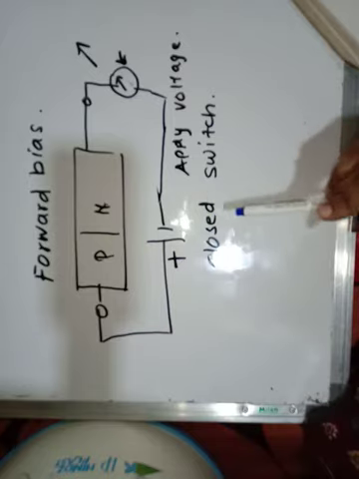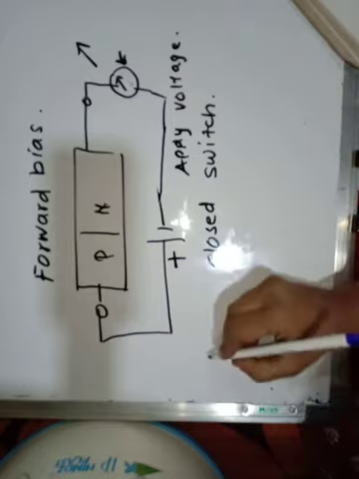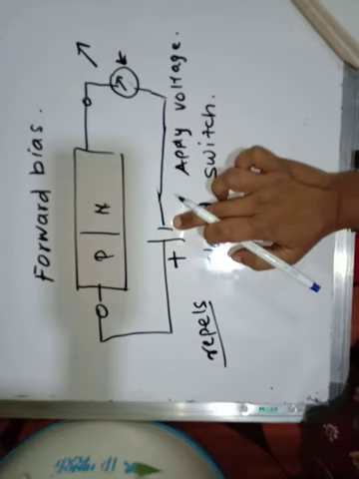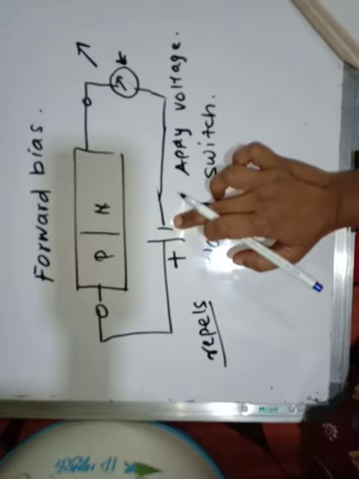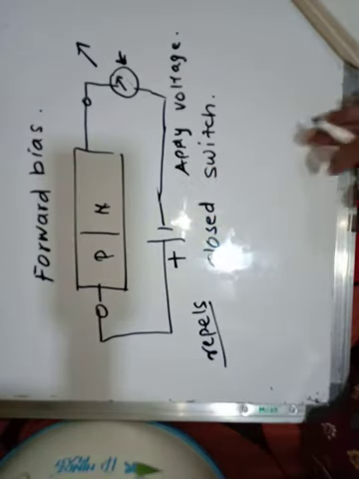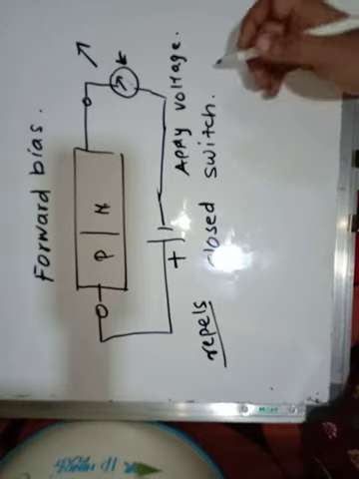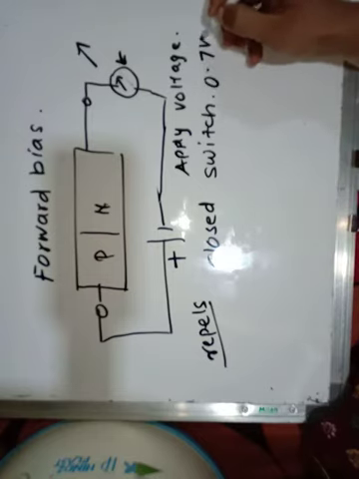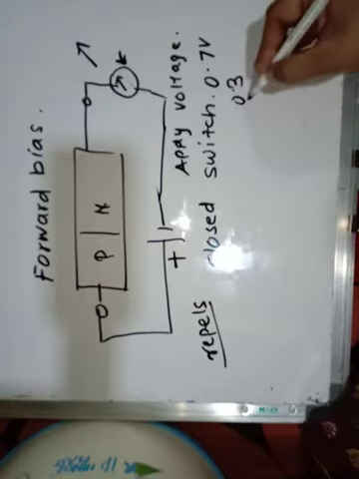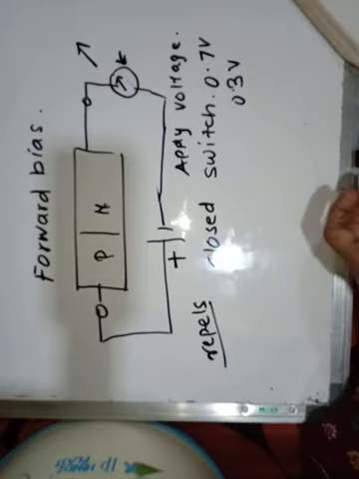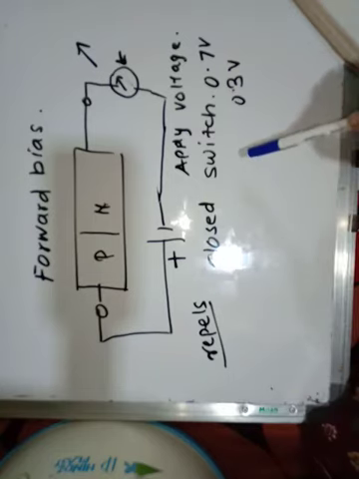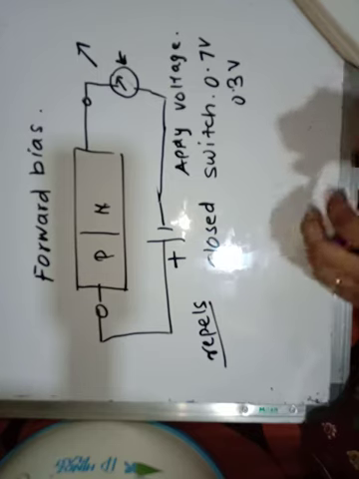The negative terminal of the battery repels the electrons, meaning it pushes the electrons. The electrons in the N region move towards the junction and overcome the potential barrier, because the battery voltage is more than 0.7 volt for a silicon diode and more than 0.3 volt for germanium. So the electrons move from the N region across the junction, and are then collected by the positive terminal.